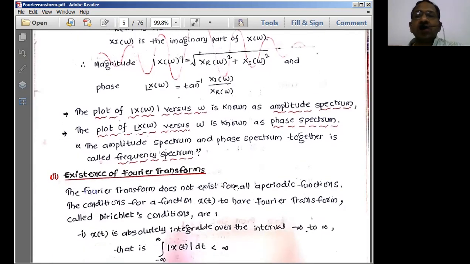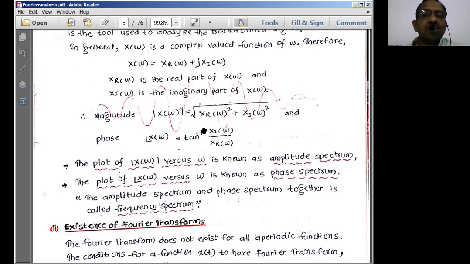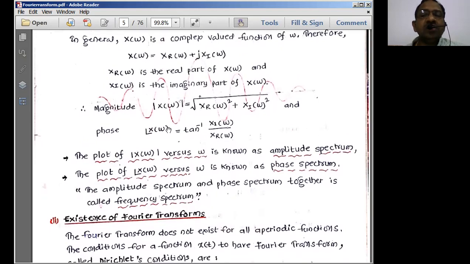So finally, what is the conclusion we can make now? The plot we draw between the magnitude of x of omega versus omega is known as the amplitude spectrum. If you draw a plot between the angle of x of omega and omega, it is known as the phase spectrum. So here we have the magnitude spectrum and the phase spectrum. In the magnitude spectrum we can include both the real and imaginary parts, and the phase spectrum is of course the angular displacement under consideration. Therefore the amplitude spectrum and phase spectrum together are called the frequency spectrum.